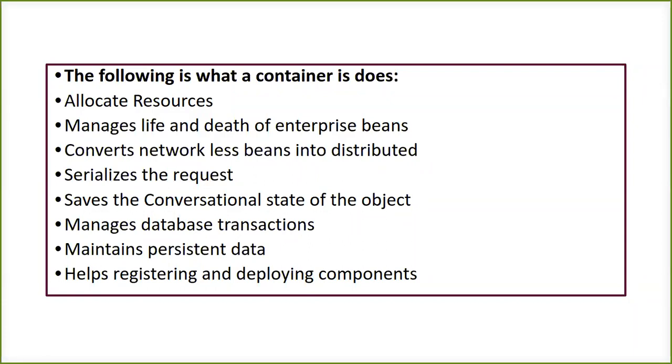It is also going to serialize the request. That means the conversion which I told you, the marshalling and unmarshalling thing, it is going to do that with the request also. It is going to maintain the conversational state of the object, so that whatever has happened between a client and the server in the form of communication is maintained. It is also going to manage the database transactions. So we have an EJB client, we have an EJB server, and obviously we'll have a database. After the execution in the EJB bean, the data is either placed into the database or fetched from the database.